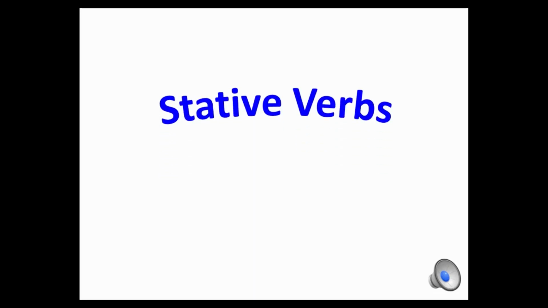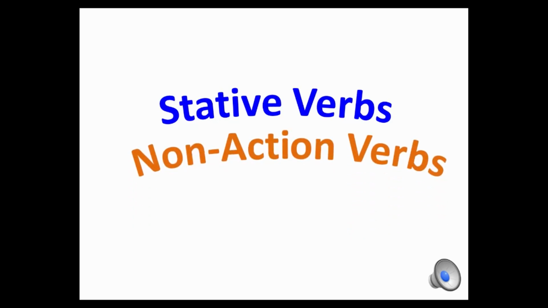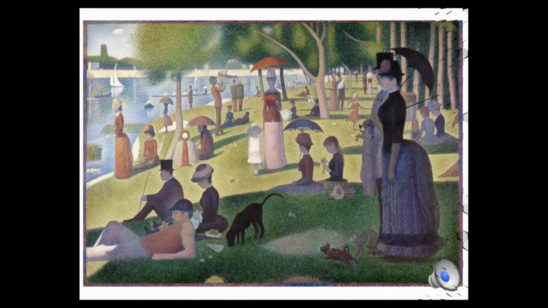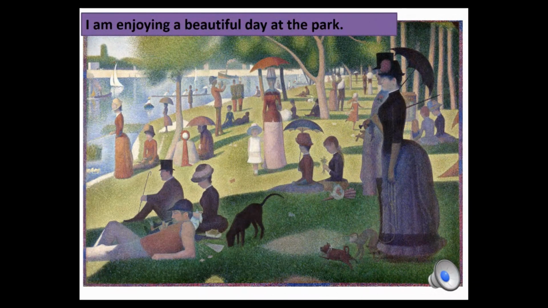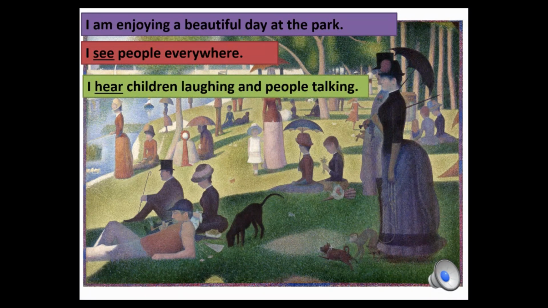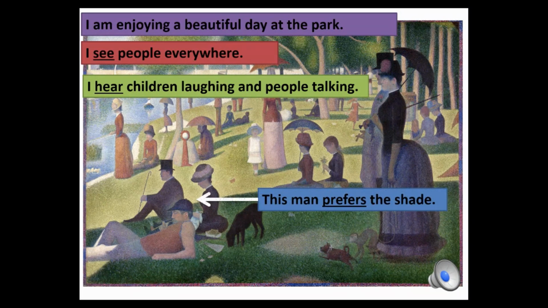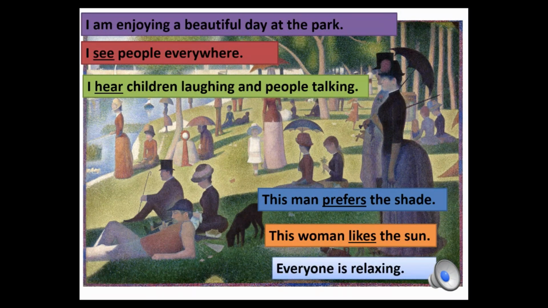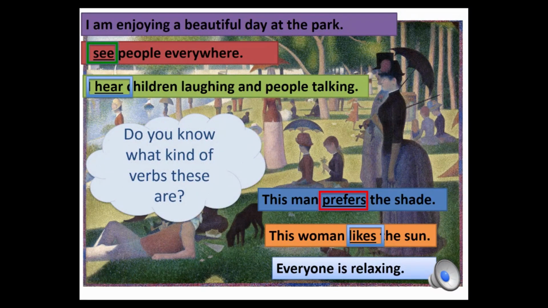Stative verbs, also known as non-action verbs. I am enjoying a beautiful day at the park. I see people everywhere. I hear children laughing and people talking. This man prefers the shade. This woman likes the sun. Everyone is relaxing. Do you know what kind of verbs these are?